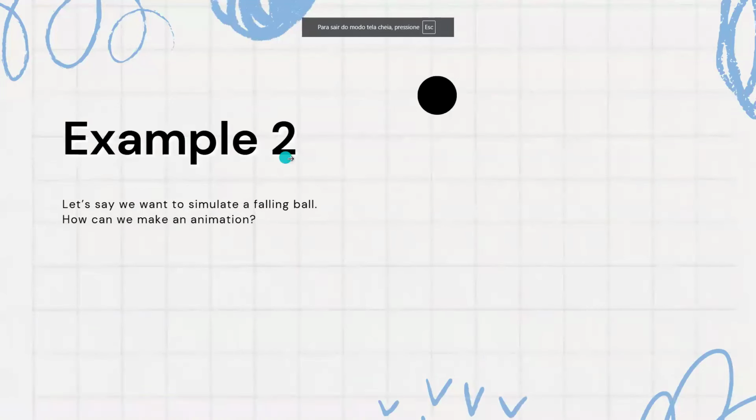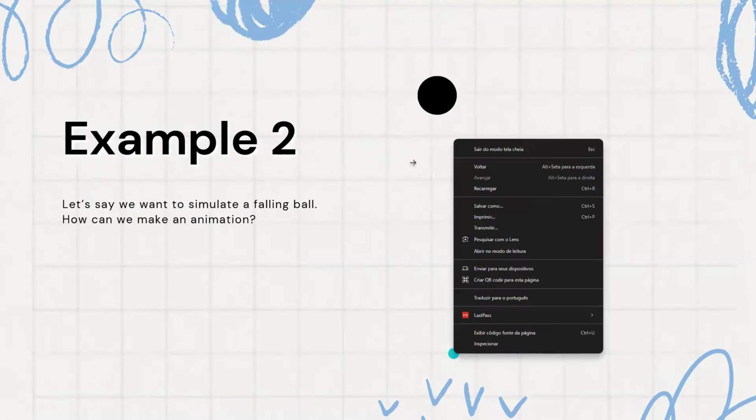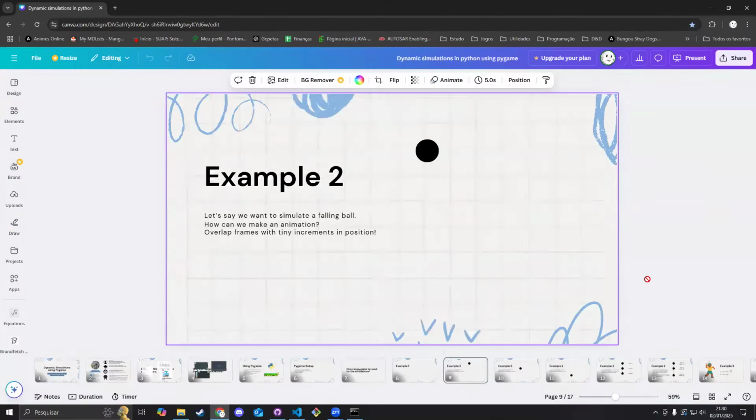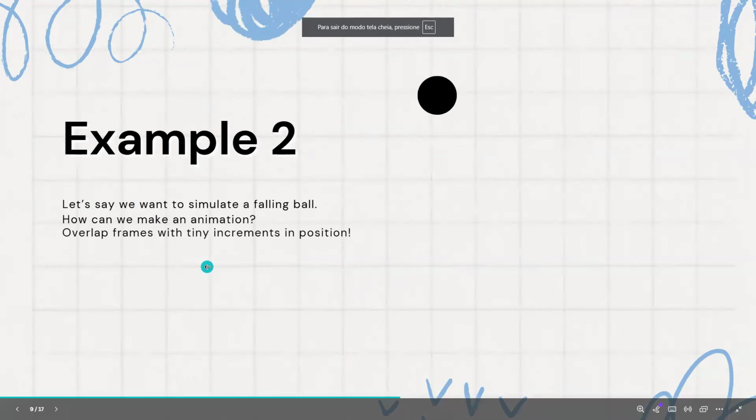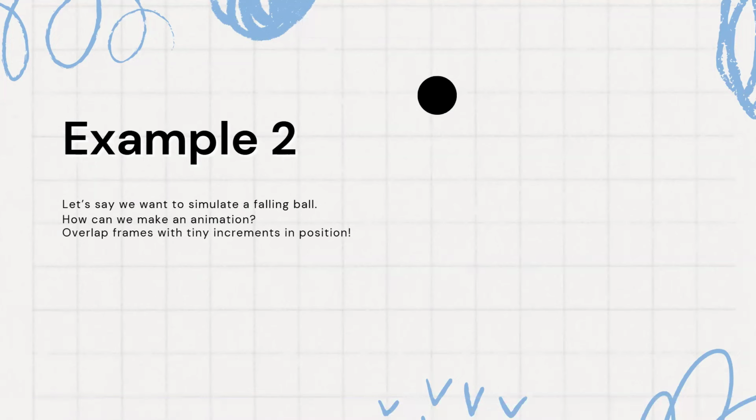So for example 2, I have a circle here, a ball. Let's say that we want to simulate that this ball should fall. How can we make this animation of the ball falling? To do that, we can just overlap new frames, and each new frame can have a little increment on the position of the ball. That's how we do animations, even in regular videos. We are also going to be doing that. We just create new frames, and each frame is going to have a slight change in the position of the objects, and that's going to create the notion of the movement of the object.